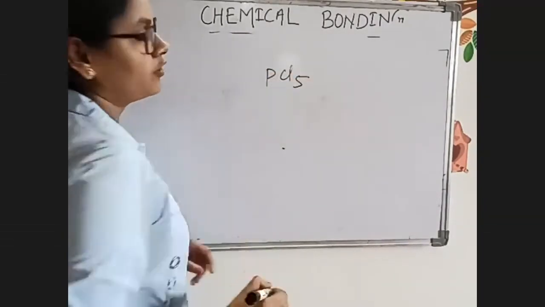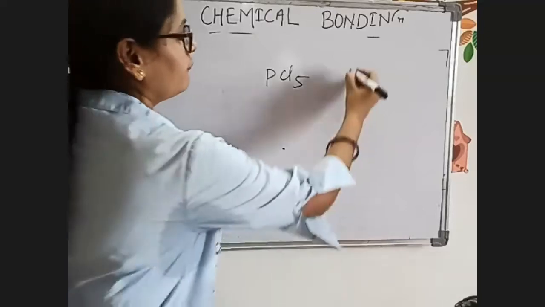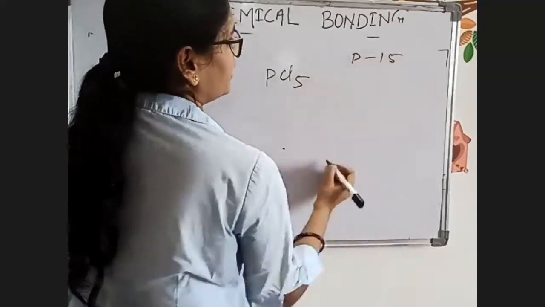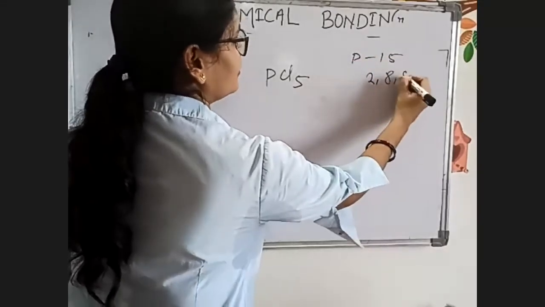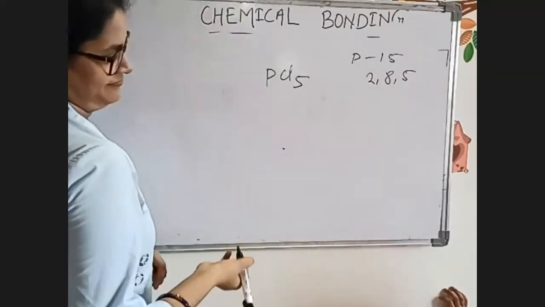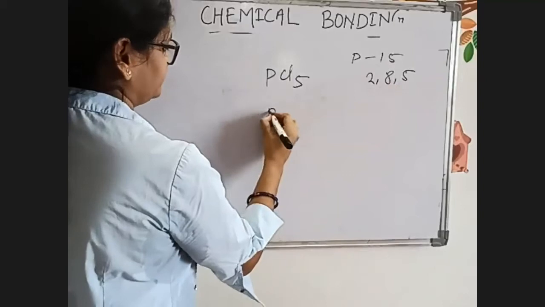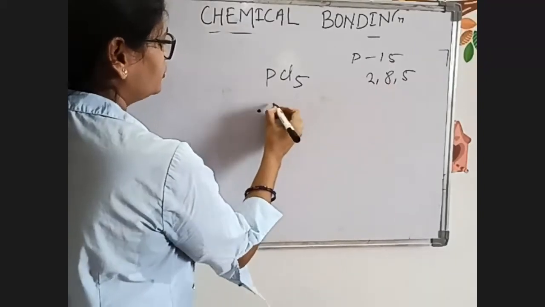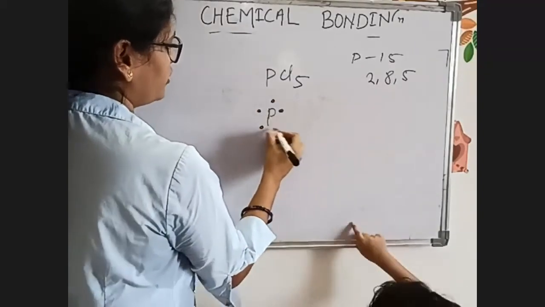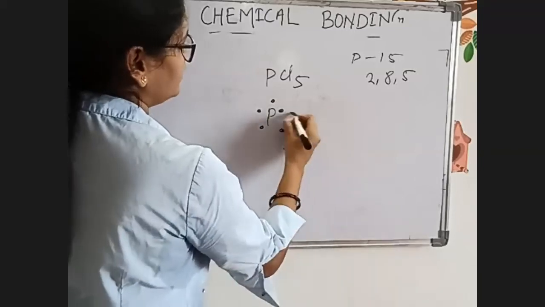PCl5, phosphorus pentachloride. The atomic number of phosphorus is 15: 2, 8, 5. So we write like this: 1, 2, 3, 4, and 5. And similarly, chlorine will be there.